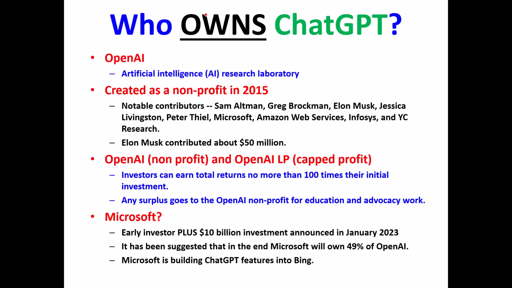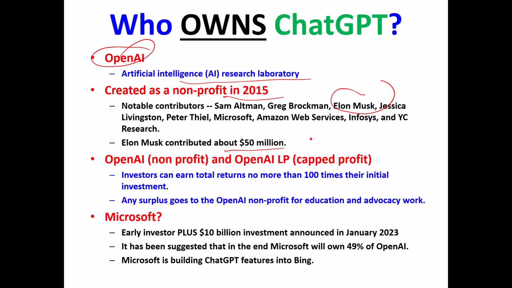Who owns ChatGPT? People often ask this question. Well, there's an organization, OpenAI, which stands for Artificial Intelligence. It's a research laboratory. It was created in 2015 as a nonprofit organization. And there were contributions from a variety of people. One of them was Elon Musk. He contributed $50 million, I think is the best estimate of how much he contributed. By the way, he's pulled out of being associated with OpenAI and ChatGPT. He wrote a letter earlier this year saying that we need to slow down a little bit and think about the implications of the widespread use of artificial intelligence in the economy. But he was one of the initial contributors.